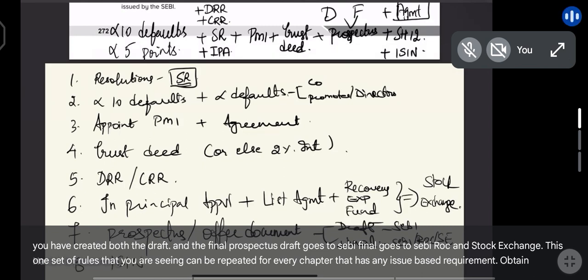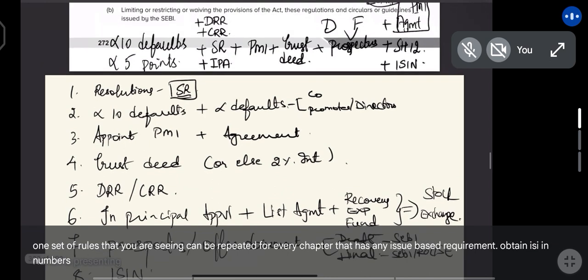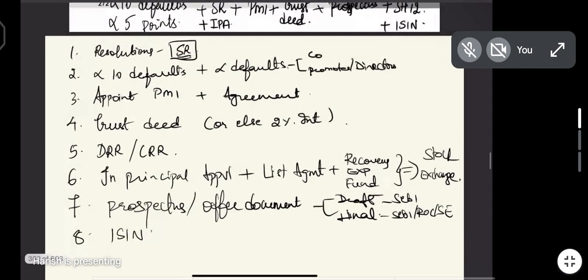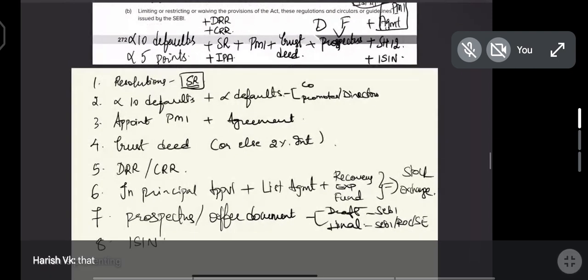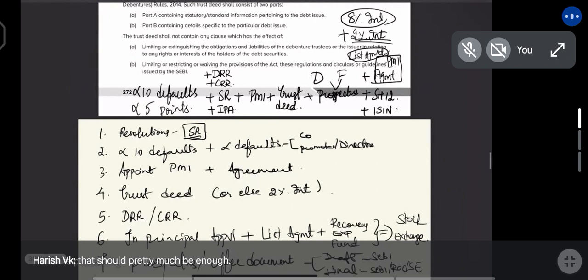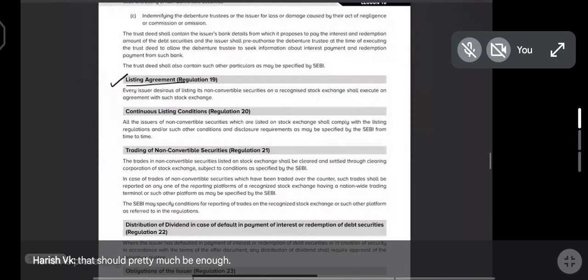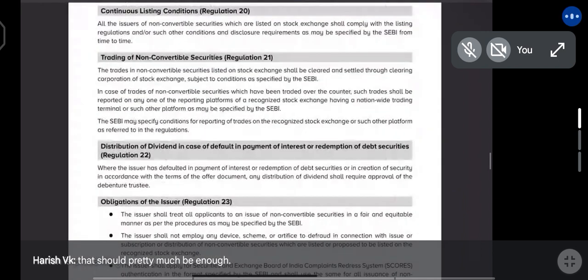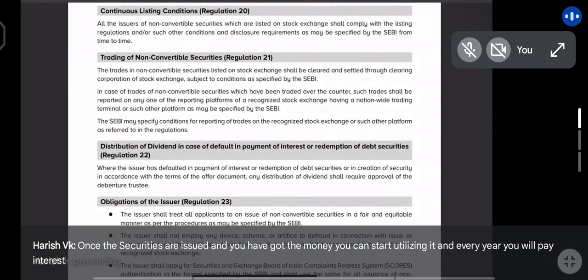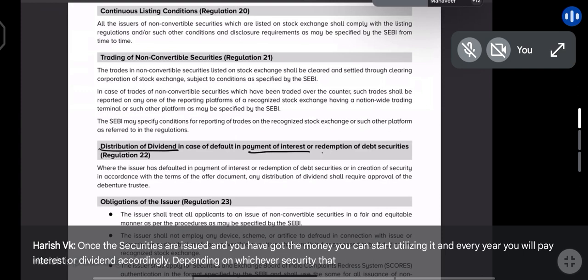Obtain ISIN number, and that should pretty much be enough. Once these securities are issued and you have got the money, you can start utilizing it, and every year you will pay interest or dividend accordingly, depending on whichever security that you have issued.